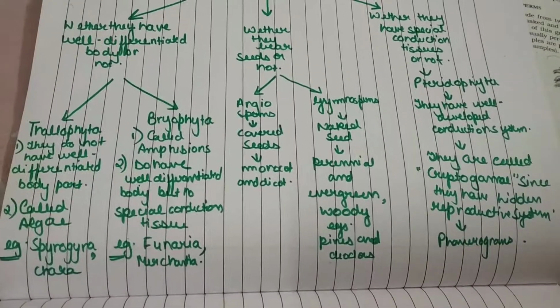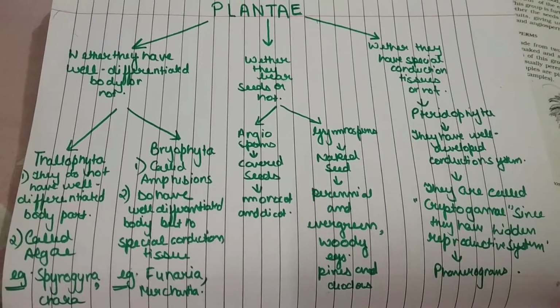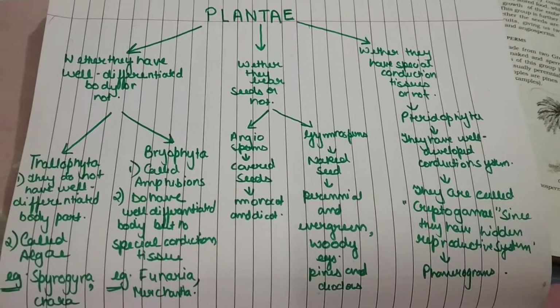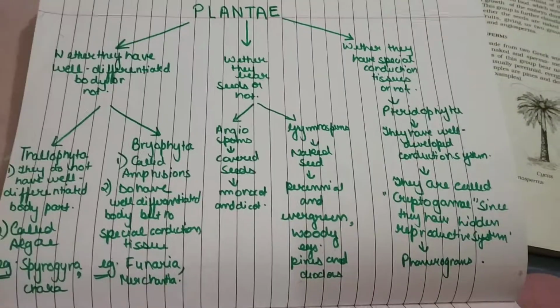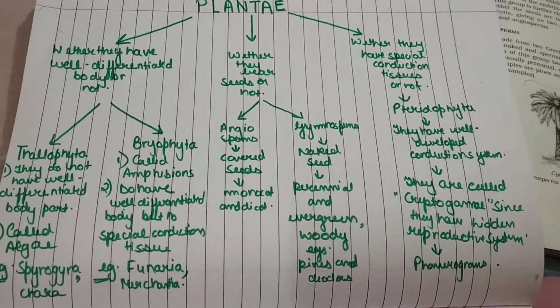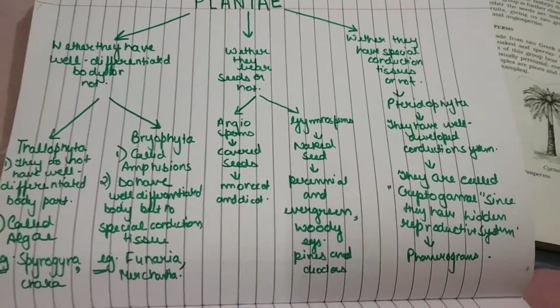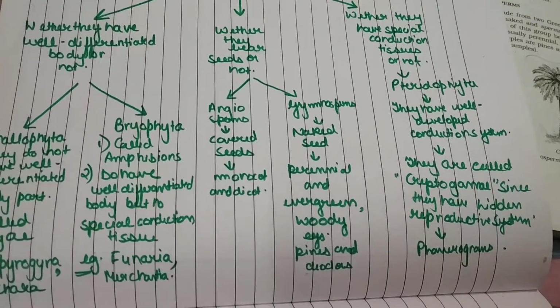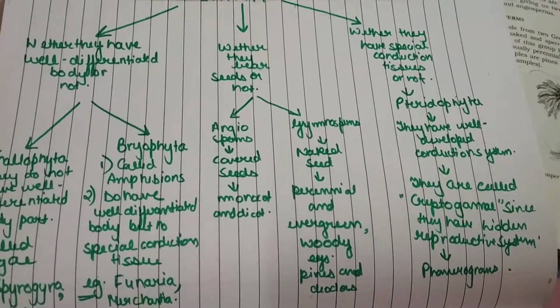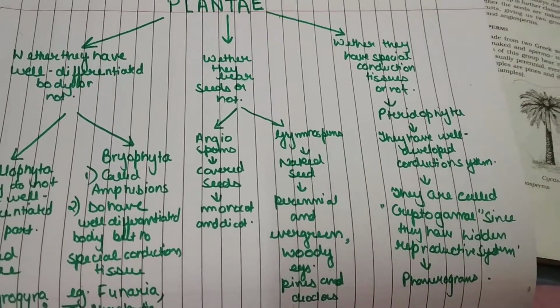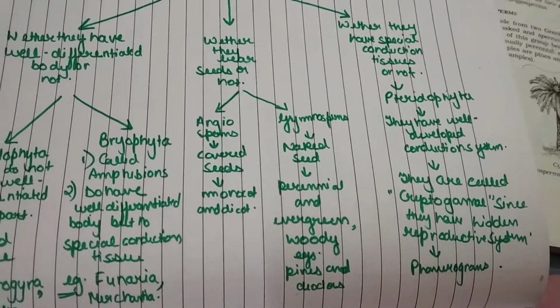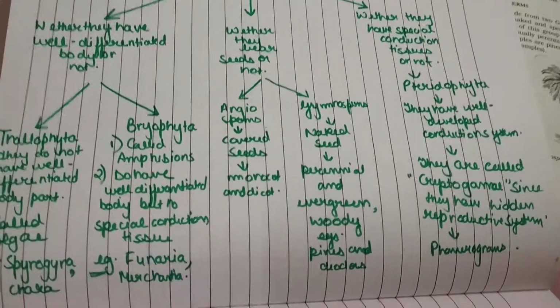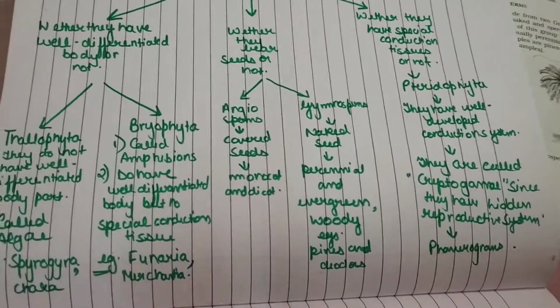Those who don't have the hidden reproductive system are called phanerogams. Phanerogams are classified into 2 types, angiosperms and gymnosperms. Gymnosperms have naked seeds, whereas angiosperms have covered seeds. Angiosperms, on the basis of the number of cotyledons, are classified into monocots and dicots, whereas gymnosperms are evergreen, perennial and woody. Examples are pines and deodars.